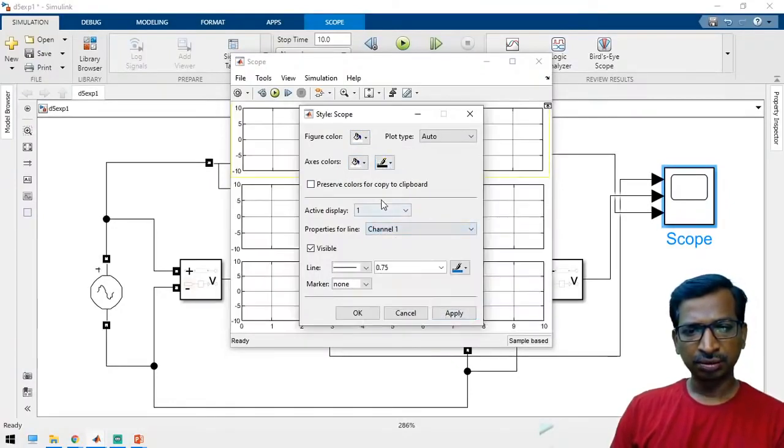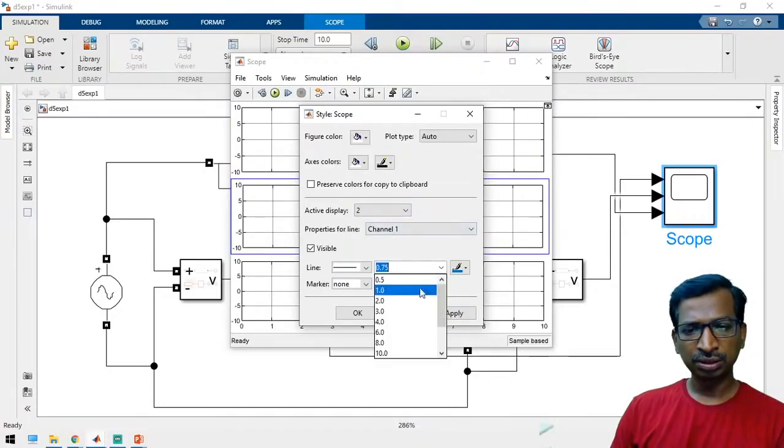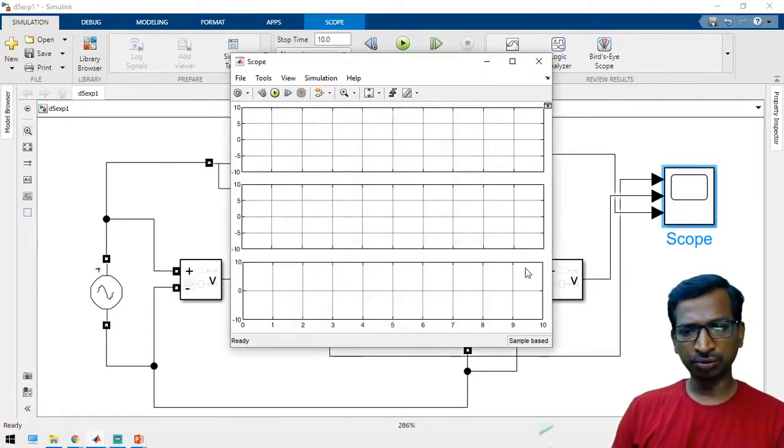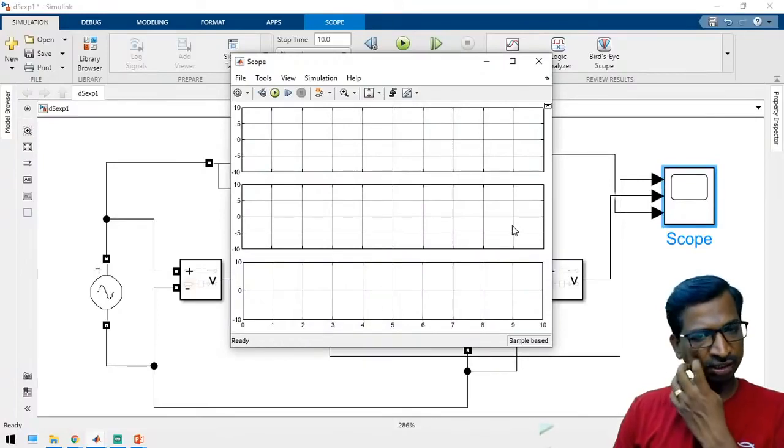For signal 1 change the dimensions, similarly for signal 2 change the dimensions, and for signal 3 change the dimensions, so that we can easily view the output. For that purpose only, not other than that.